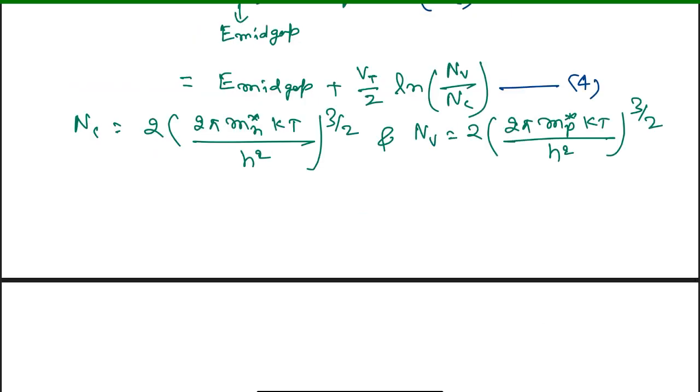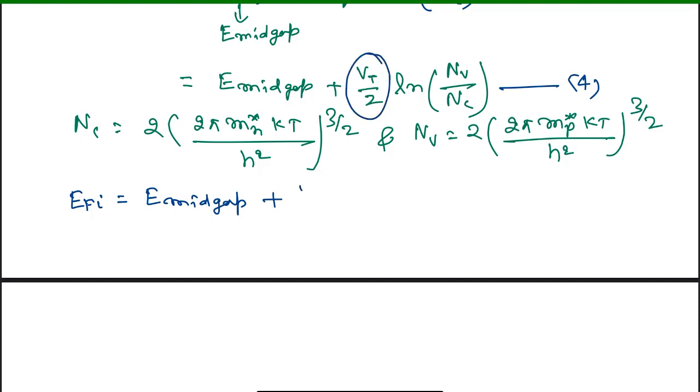So we will get EFi equal to E mid gap plus, whenever you substitute the Nv and Nc values in equation 4, the 3 by 2 will multiply with Vt by 2.